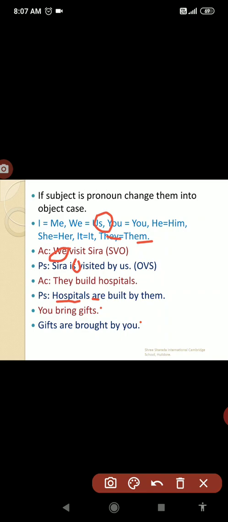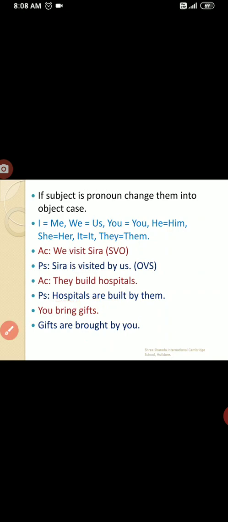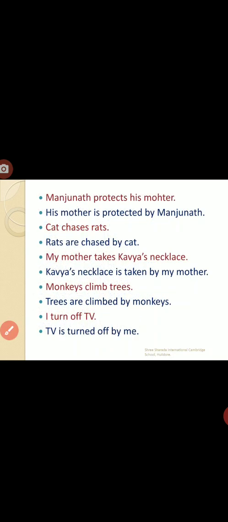Gifts are. The V3 form of bring is bring, brought. That's why gifts are brought by you. You becomes you, same. That's why gifts are brought by you. I'm giving all examples in the simple present.